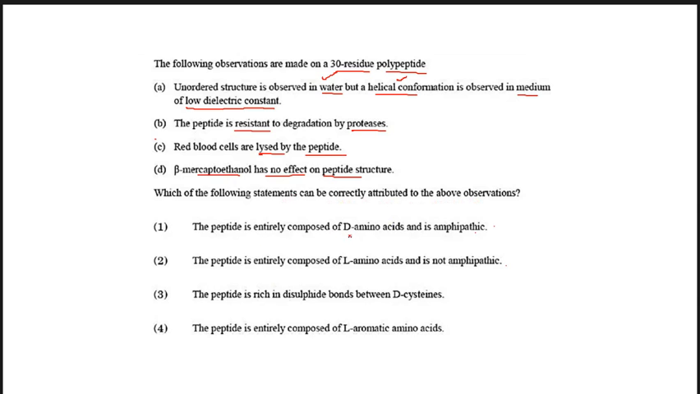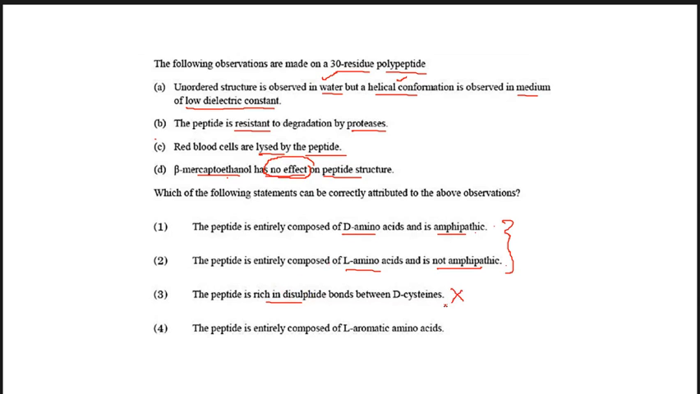It is saying, is the peptide entirely composed of D amino acid or L amino acid? If it's D, it's amphipathic, and if it's L, it is not amphipathic. So whenever you see that there are two contrasting statements, you have to be sure that out of the two contrasting, one will be our answer. Third statement is the peptide is rich in disulfide. Since you can see beta mercaptoethanol has no effect, then the peptide cannot be rich in disulfide.